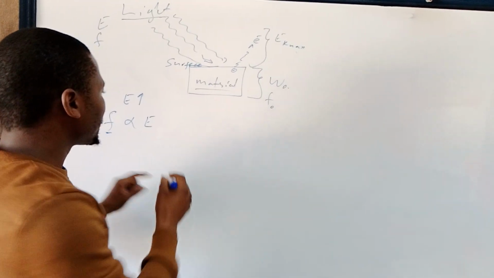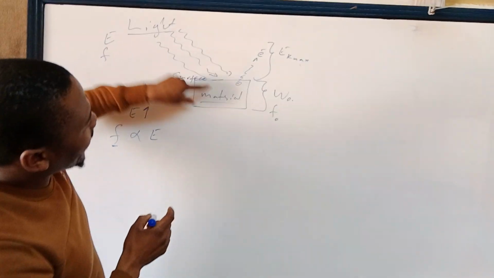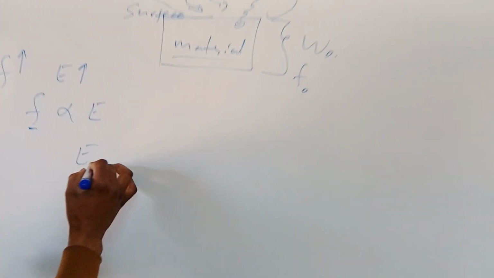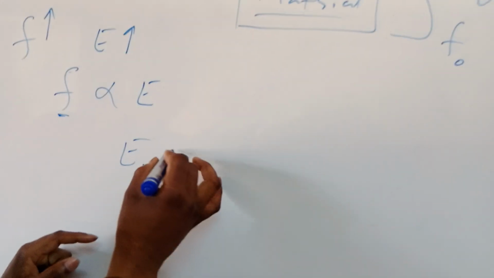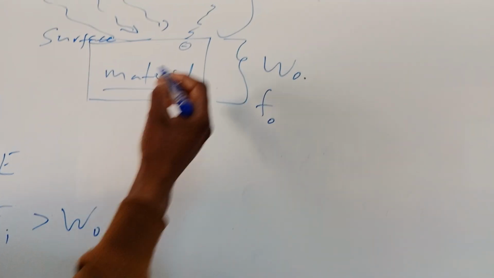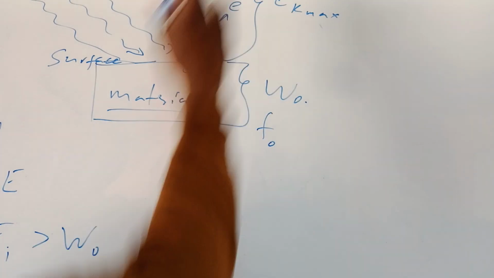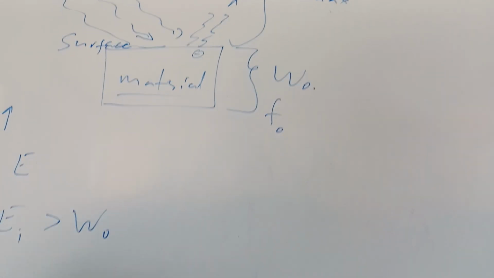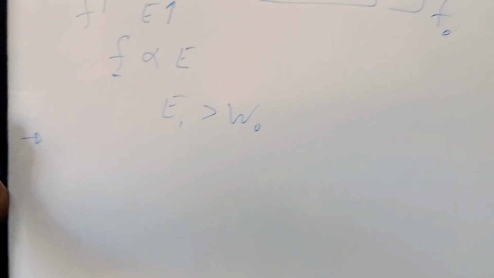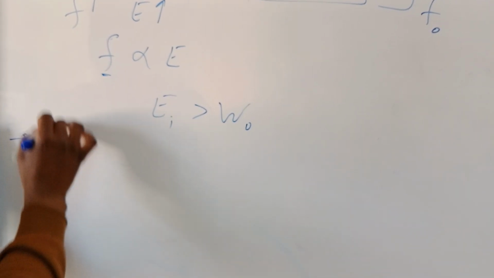I repeat, in order for the electrons to be ejected here, the energy of the incident light must be greater than the work function. Then the electrons will be ejected. Okay, ladies and gentlemen? So let me give you now the full definition of photoelectric effect.